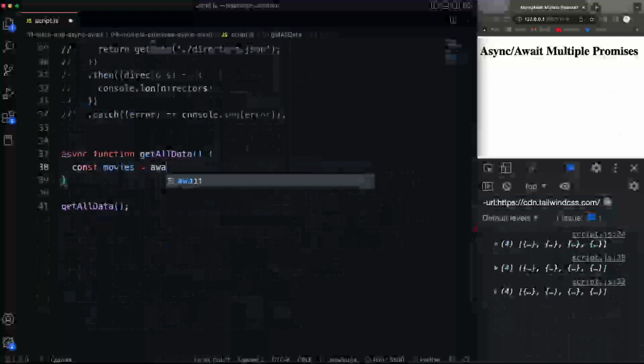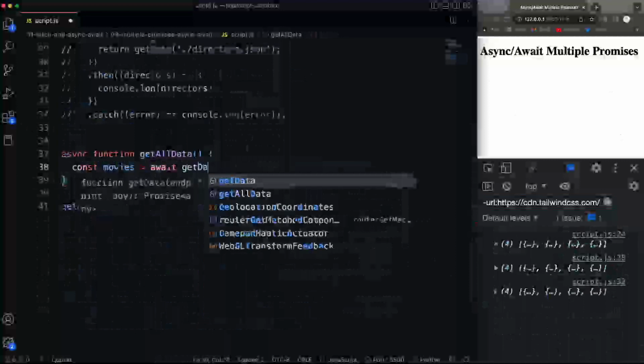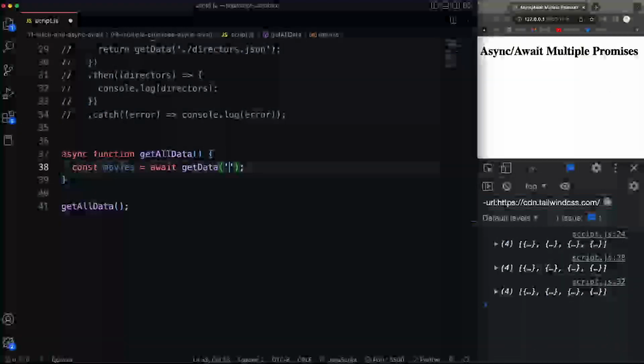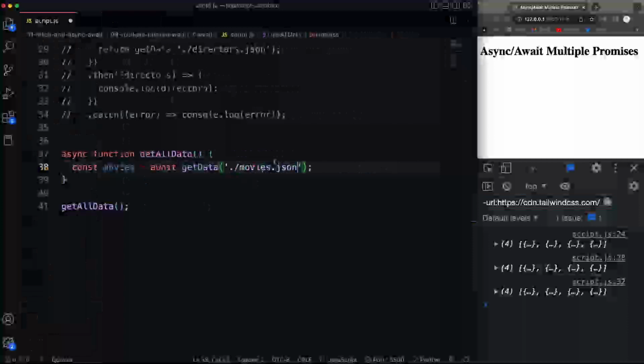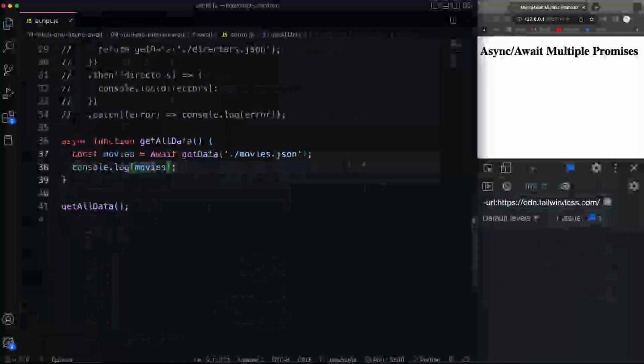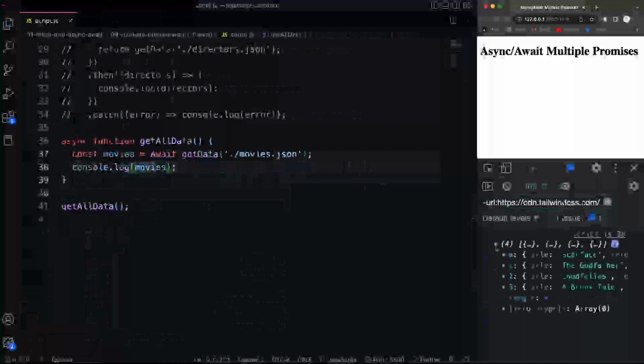And I want to await the getData function that returns a promise. I'm going to pass in ./movies.json, which I do have in my folder. So I have the 3 JSON files in here. Just doing that, I should be able to console log movies. Save that, and within 1 to 4 seconds, we should see our array of movies.